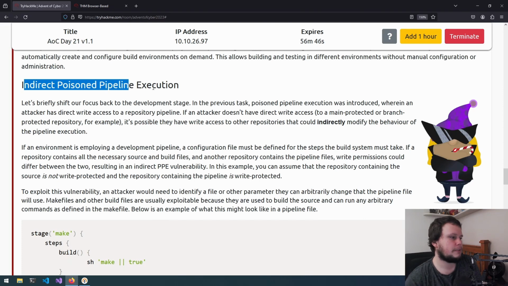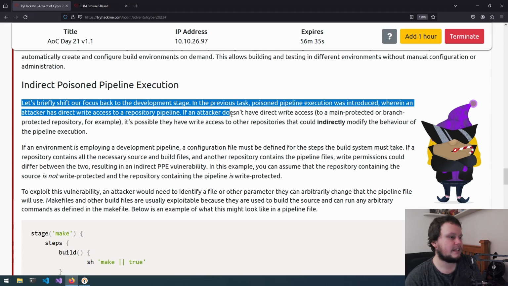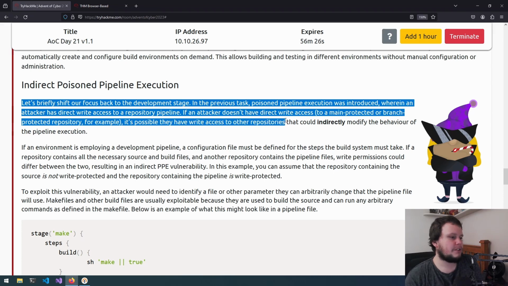So, indirect poison pipeline execution. Let's briefly shift our focus back to the development stage. In the previous task, poison pipeline execution was introduced, where an attacker has direct write access to a repository pipeline. If an attacker doesn't have direct write access to a main or branch protected repository, for example, it's possible they have write access to other repositories that could indirectly modify the behavior of the pipeline execution.